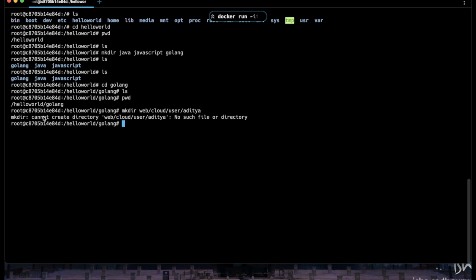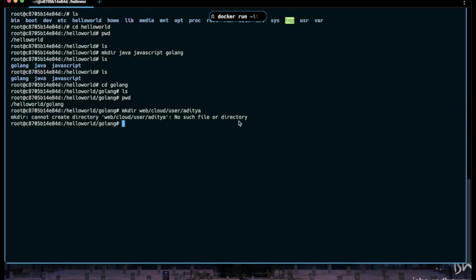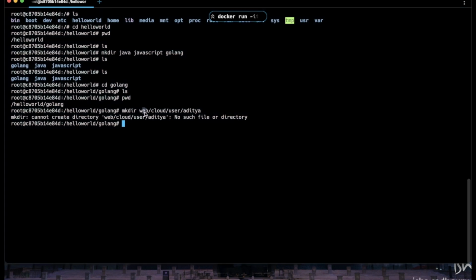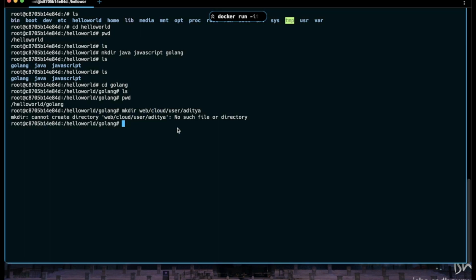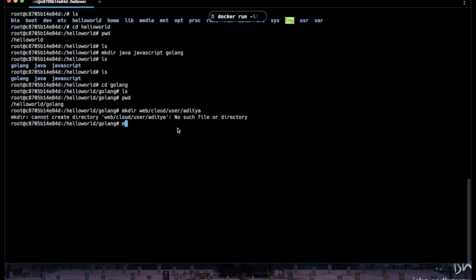Basically we cannot create the directory web, cloud: no such file or directory. The reason for this error is that currently there is no web directory and no cloud directory, and that's the reason we are not able to create them. To create all of this, we are going to pass one flag: mkdir -p, and then we pass web, cloud, user, other. If we hit enter, this will definitely create all those directories. So let's hit enter.